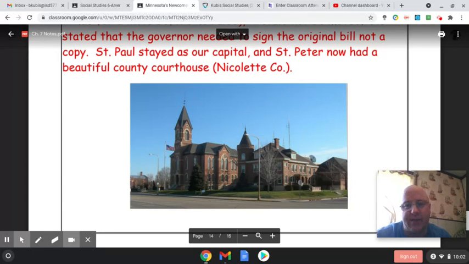So that's just a little bit about how Minnesota became a territory and then a state.